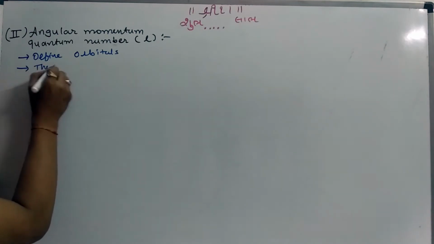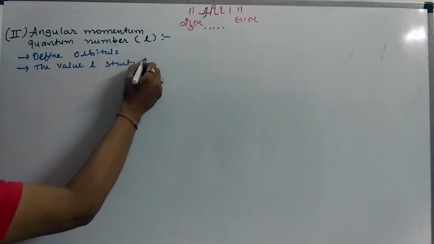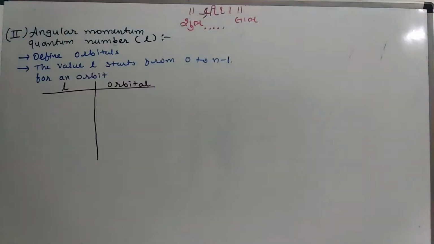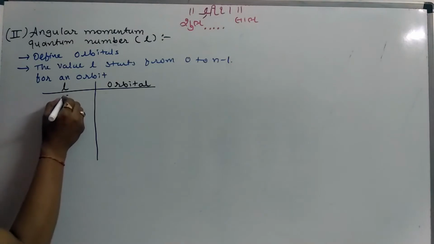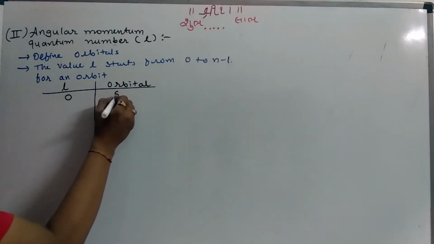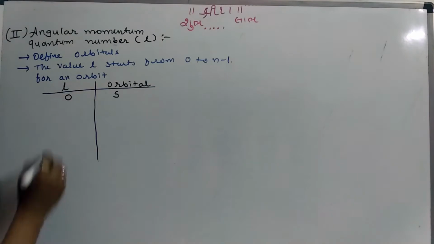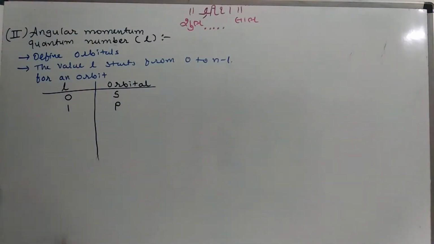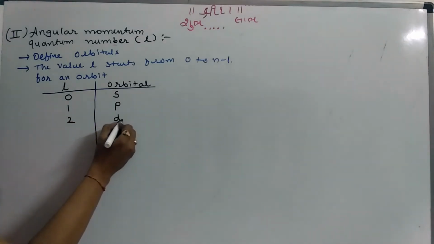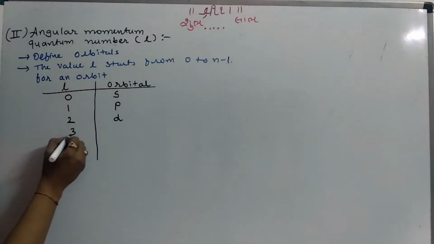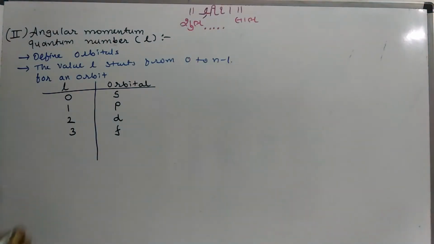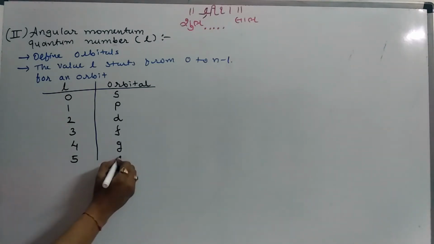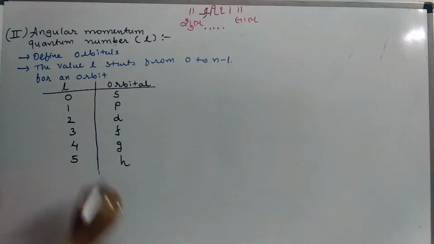The value of l starts from 0 to n minus 1 for an orbit. For an orbital, l equal to 0 is defined as s orbital, l equal to 1 as p orbital, l equal to 2 d orbital, l equal to 3 f orbital, l equal to 4 g orbital, l equal to 5 h orbital, and so on.